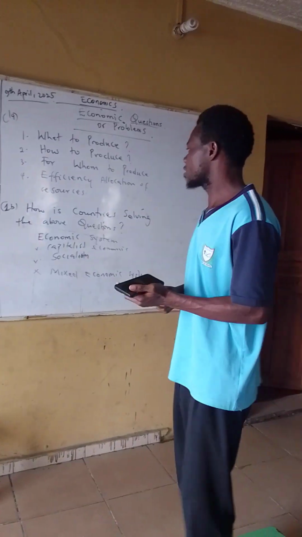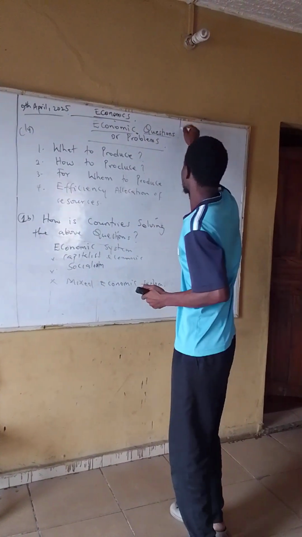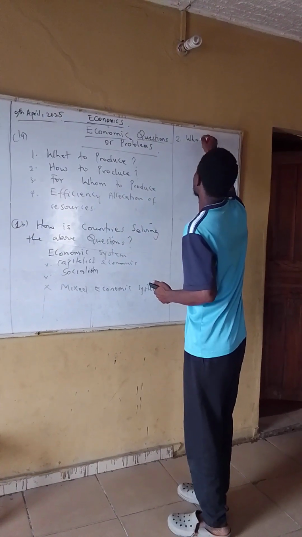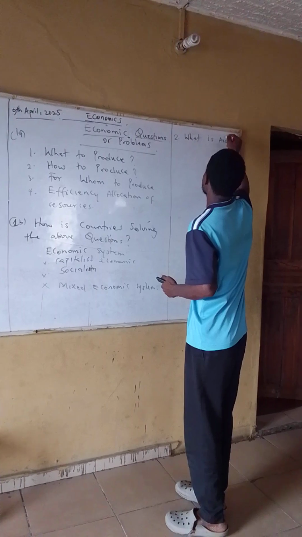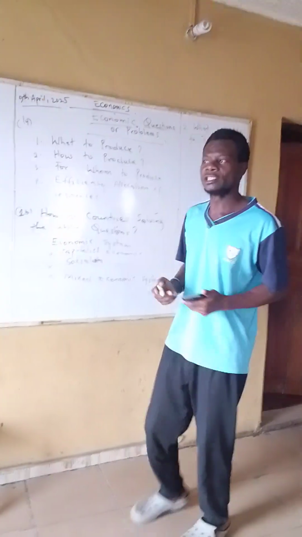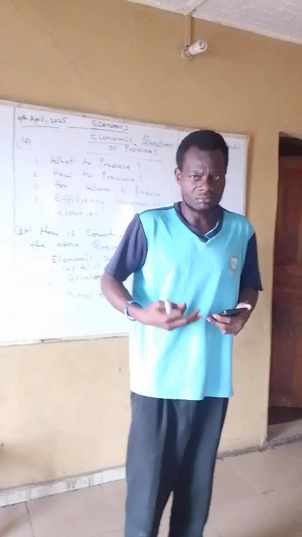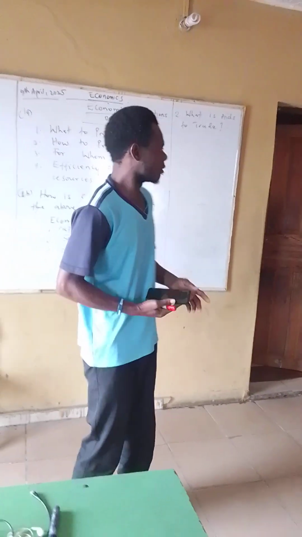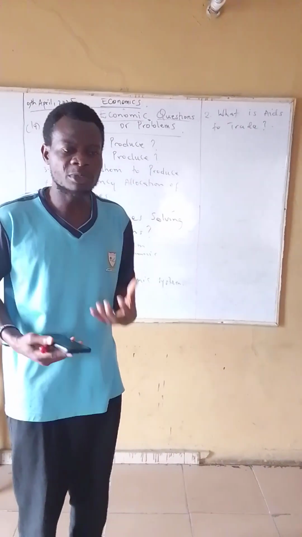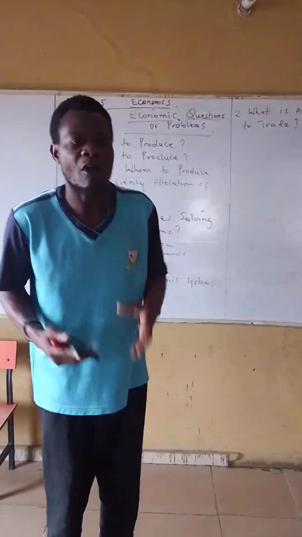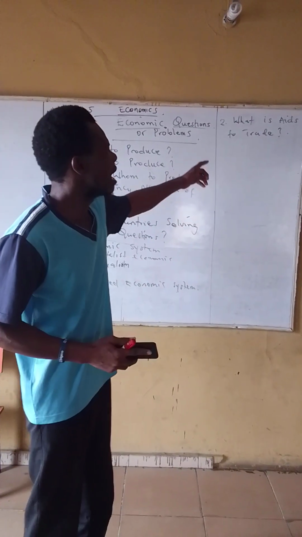Now, the second question that I want to solve is, what is aid to trade? Everybody knows that aid means something that will help you make things easier. And in terms of trade, it means something that will facilitate trade. And what do you mean by facilitate? Something that will make the operation of buying and selling smooth and easy. That will be aid to trade.